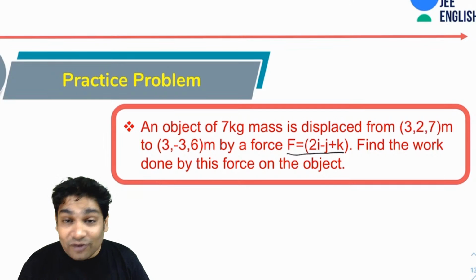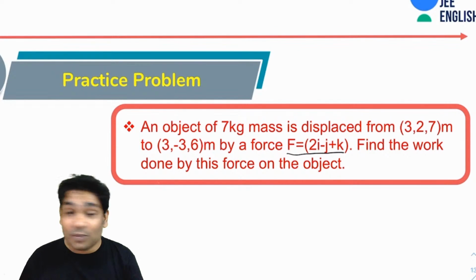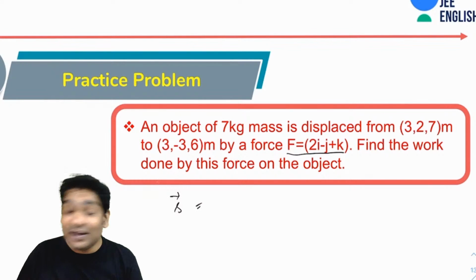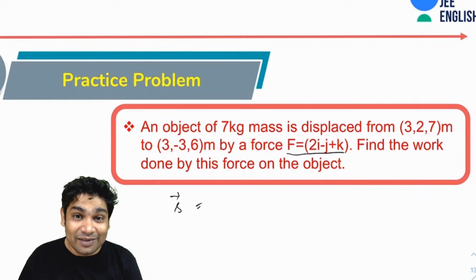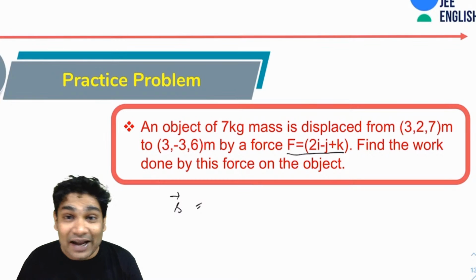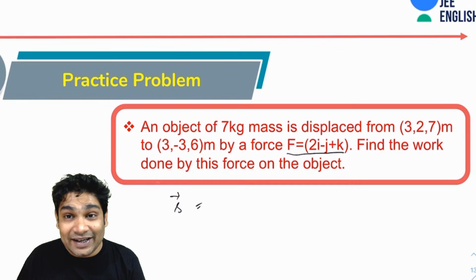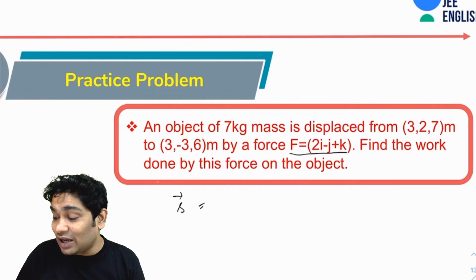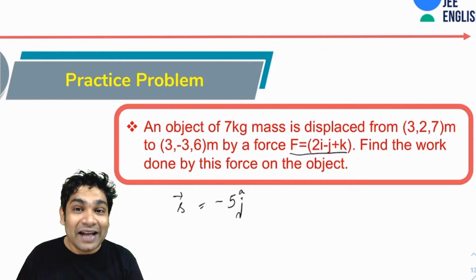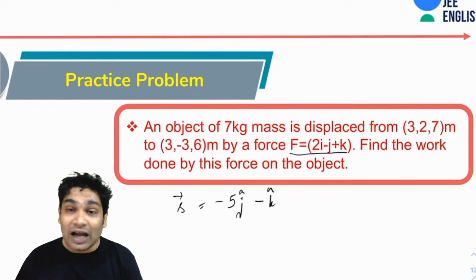Alright, Rohit Sai says 4. Let's see if that is correct. So obviously the initial position vector and final position vector have been given. So what will be the displacement vector? The displacement vector would be the final position vector minus the initial position vector. So when I do that, I will get 3i cap minus 3i cap, which will be 0. Then I'll have minus 3 j cap minus 2 j cap, so that'll be minus 5 j cap. Similarly I'll have 6 k cap minus 7 k cap, so that'll be minus k cap. So that'll be my displacement vector.